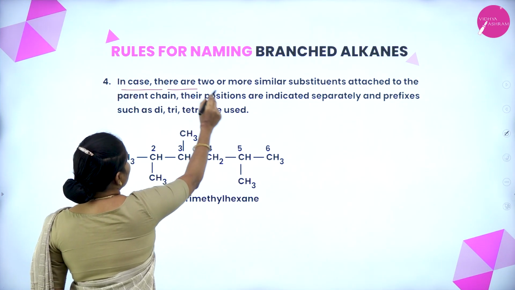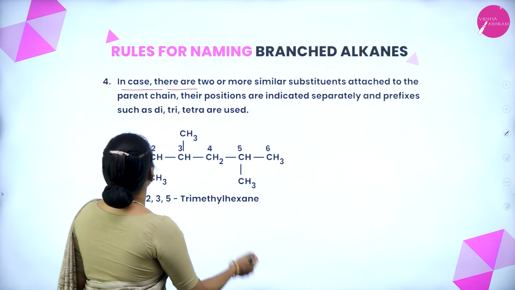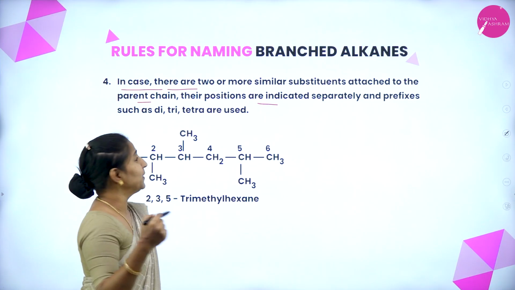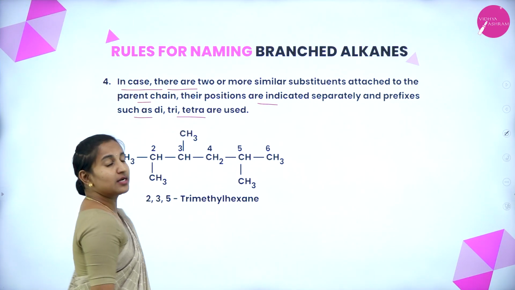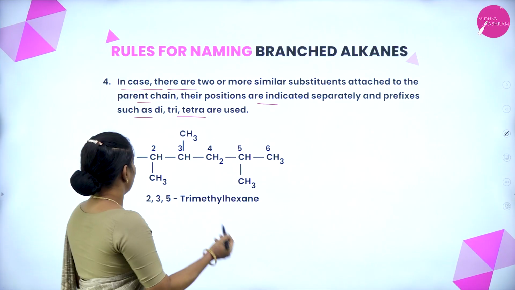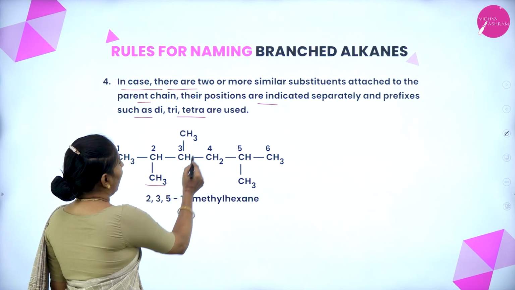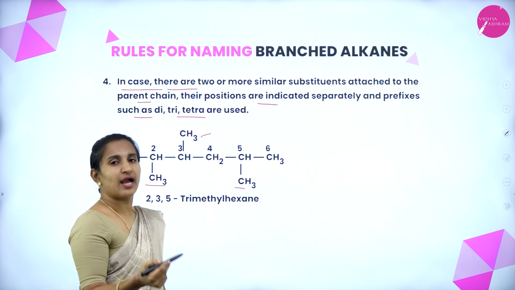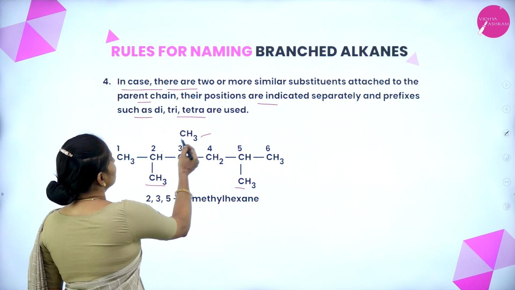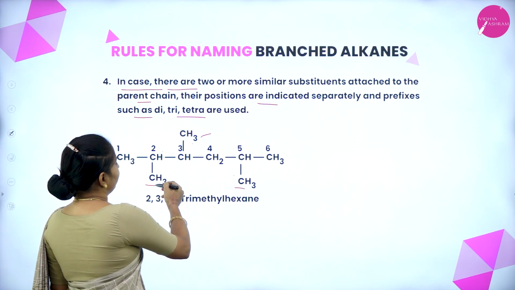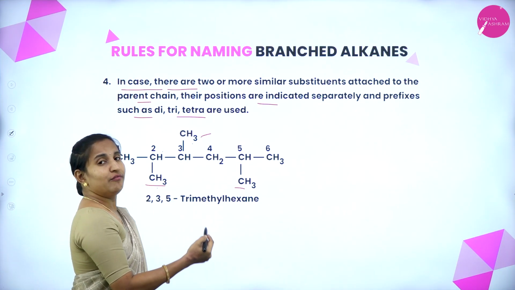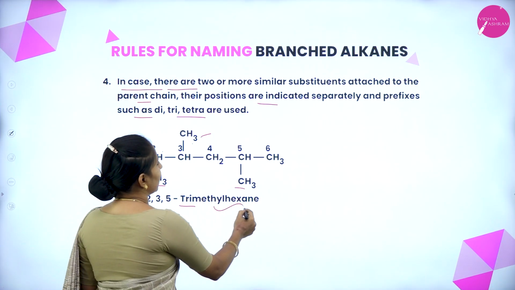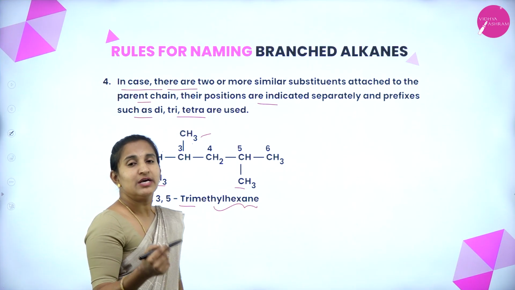In case there are 2 or more similar substituents attached to the parent chain, their positions are indicated separately and prefixes such as di, tri, tetra are used. In this example, we have similar substituents at different carbons, that is 2, 3, 5 methyl groups are present. We call it 2,3,5-trimethyl hexane because of the presence of 6 carbons.